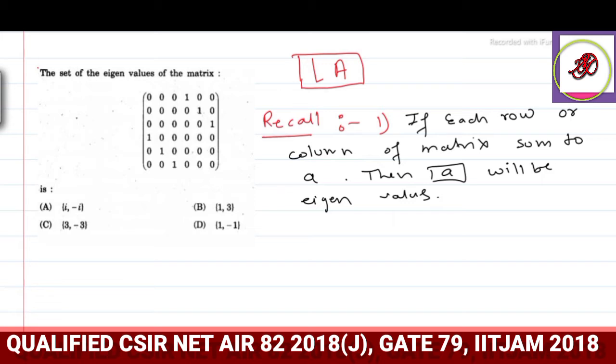So see here, in this case, if I add this row I will get 1. If I add this row I will get 1. If I add this row I will get again 1, and in the same way if I add this I will get 1. So that means 1 will be the eigenvalue. Okay, so I will come to that point later.